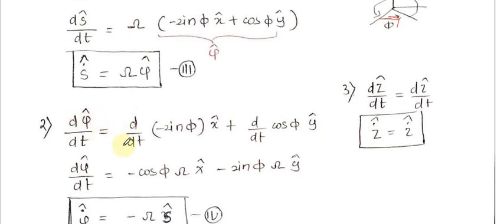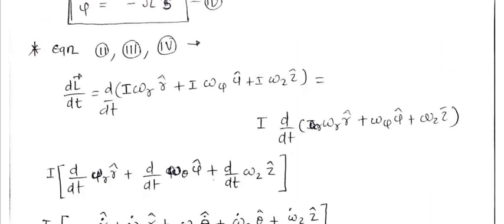Now d psi cap by dt, by a similar process, gives minus omega s cap. And z cap is simply z cap. Now, once I take I outside, I will get omega r cap, omega psi cap, and omega z cap.